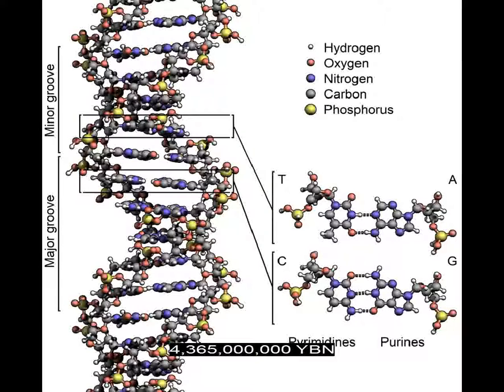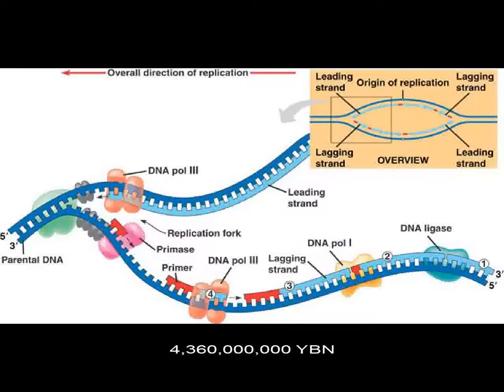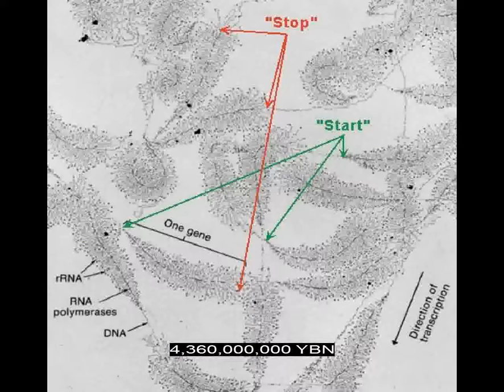The first deoxyribonucleic acid, DNA molecule. A protein evolves that allows DNA to be assembled from RNA. A protein can copy DNA molecules, a DNA polymerase. Transcription, a protein assembles RNA from DNA.